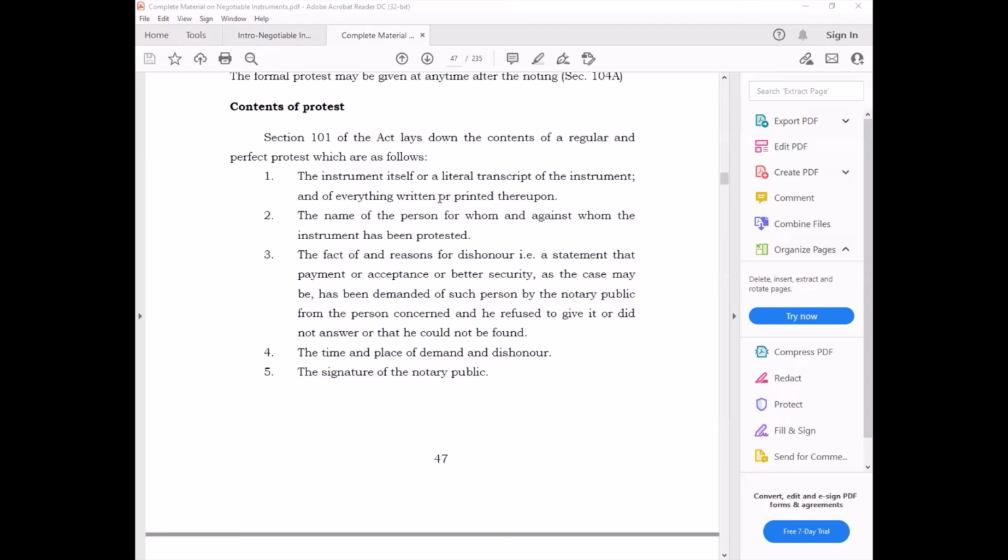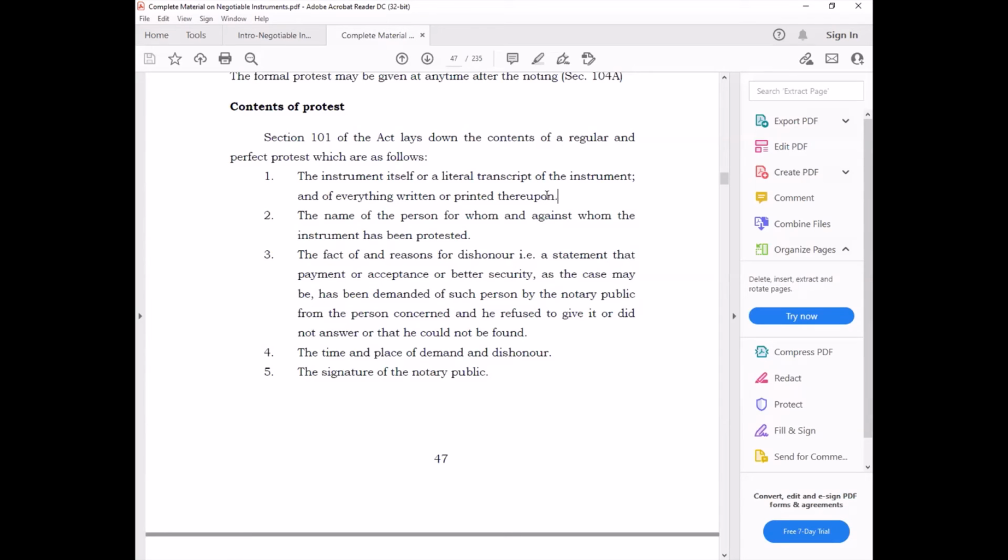Everything written or printed thereupon should be included in this protest. The name of the person for whom and against whom the instrument has been protested. The person because of whom the instrument has been dishonored, his name, address, etc. should be fully provided. The fact of and reasons of dishonor. Very clear reasons of dishonor should be mentioned over here.